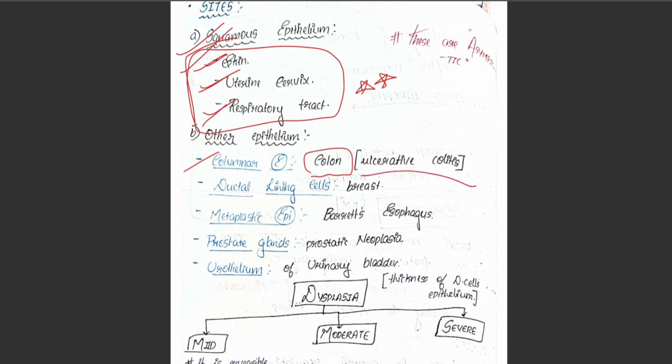It is also found in ductal lining cells in the breast, metaplastic epithelium in Barrett's esophagus, prostate gland which causes prostatic neoplasia, urothelium of the urinary bladder. These are some other important sites.